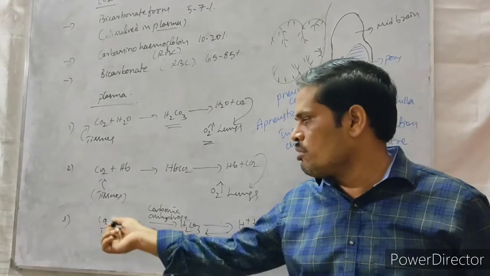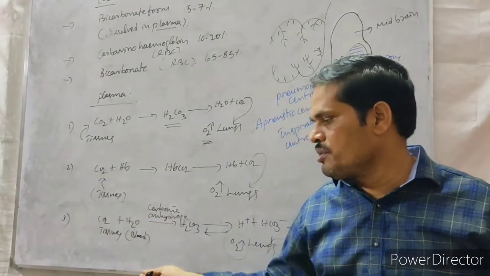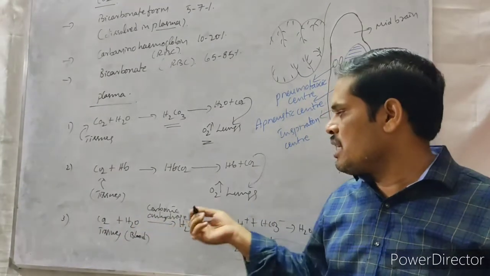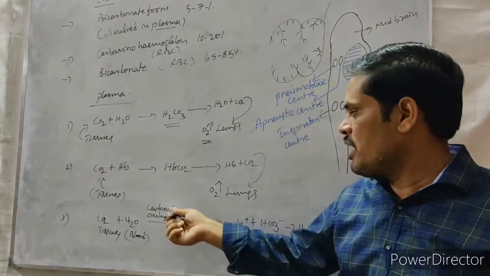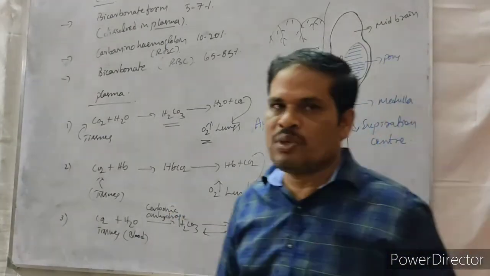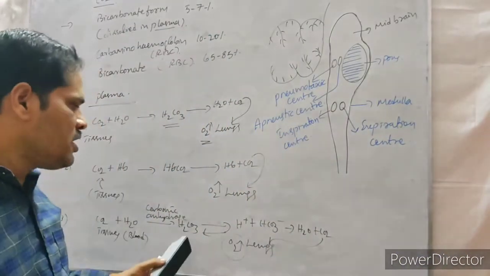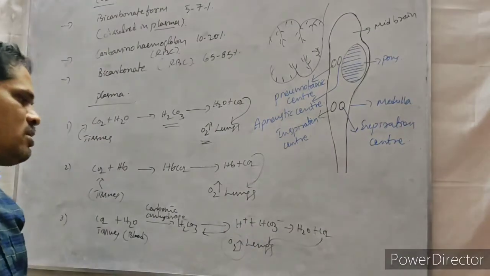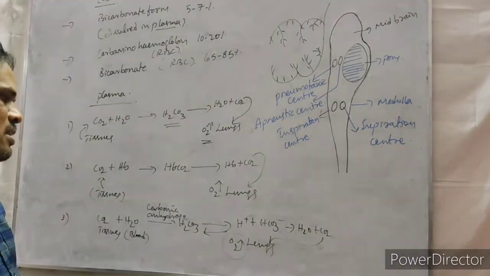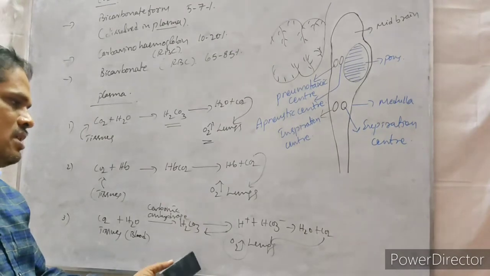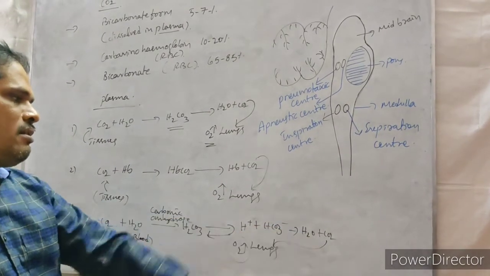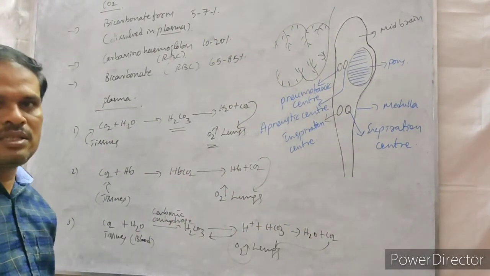Then again, some amount of carbon dioxide released by the tissues combines and forms bicarbonate with the help of carbonic anhydrase enzyme. Then again it is dissociated into the ionic form, hydrogen H plus ions and HCO3 minus ions, in the lungs region.